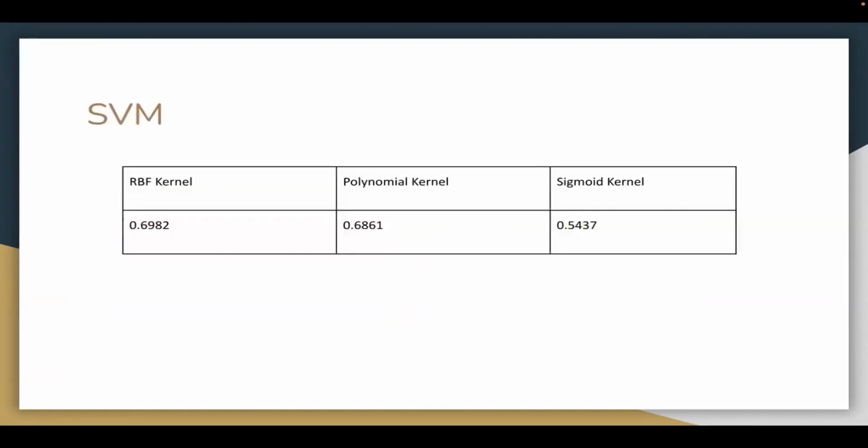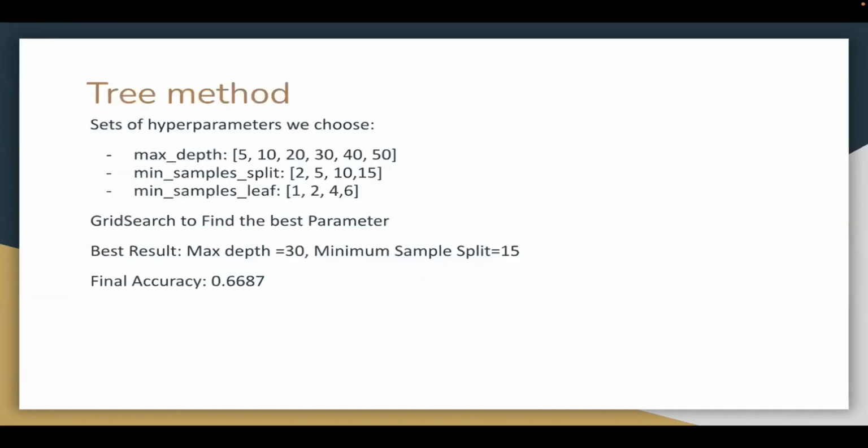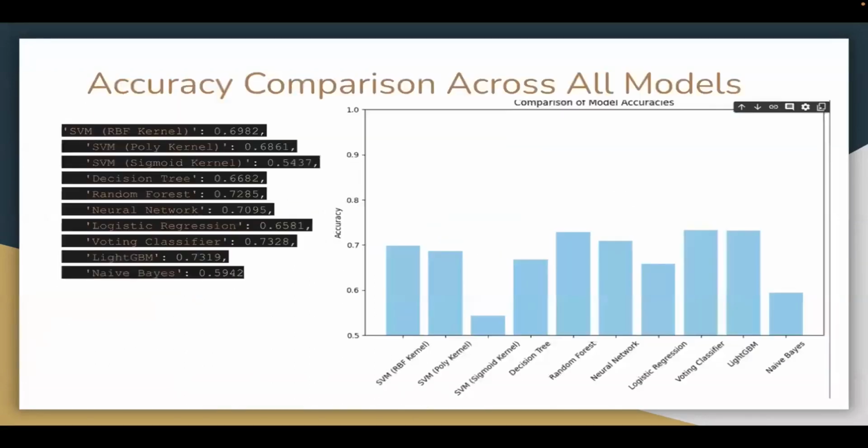From the SVM model, the RBF kernel has the largest accuracy of 70%, and the sigmoid kernel has 55%. We then tried different sets of parameters for the tree methods for the max depth, min sample split, and the min sample leaves. And then we performed a search to find the best parameters. However, our final accuracy is still 67%.